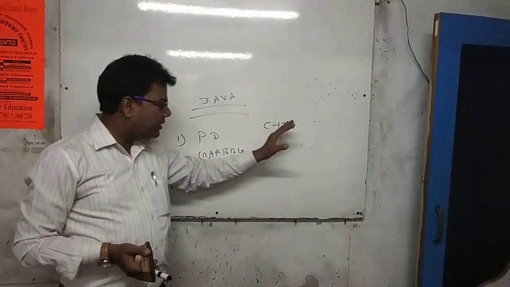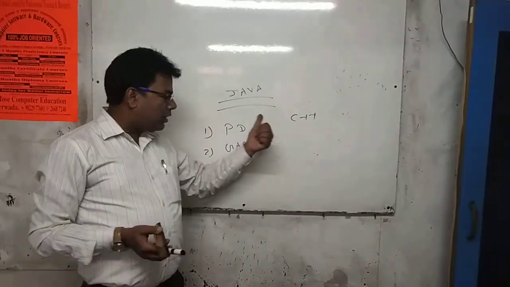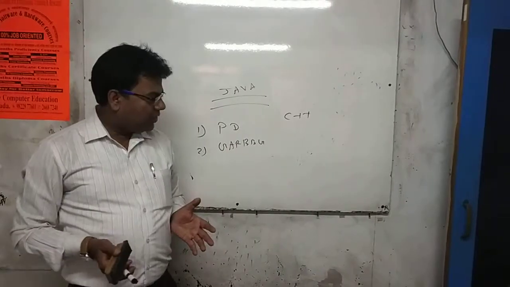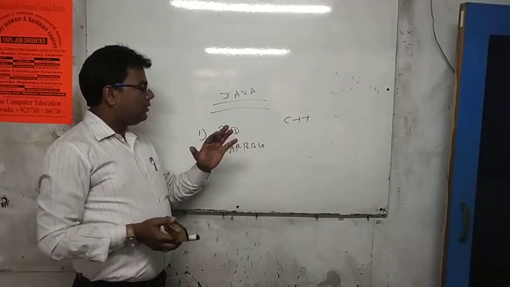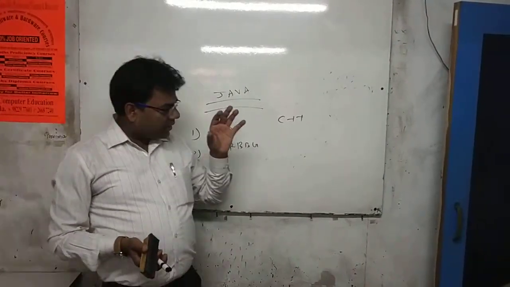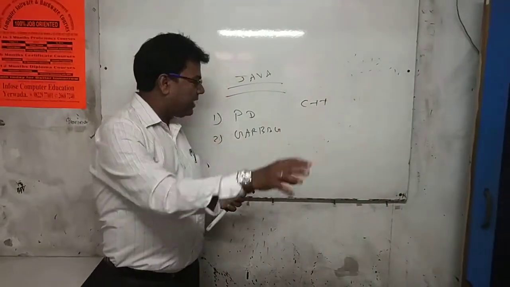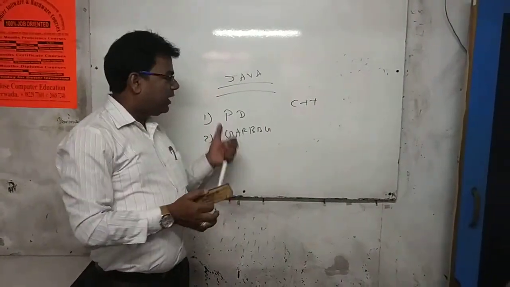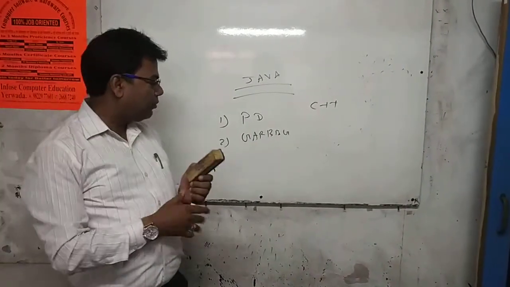That's why it is called a platform dependent language. Java is a platform independent language. We can write a Java program on any operating system or platform, and we can run that program on a different operating system also.